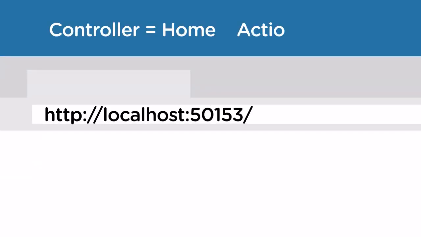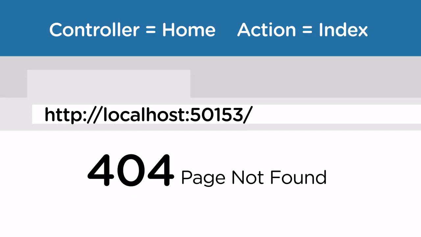Let's take a closer look at why we're getting an error when requesting our website's homepage. When making a request without supplying a path, MVC will default the controller name to home and the action name to index. We're getting a 404 error because our project doesn't contain a controller named HomeController, let alone a method on that controller named index.